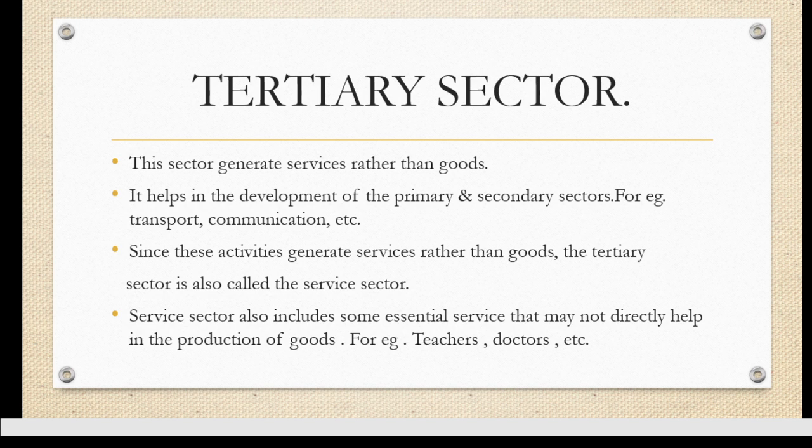Service sector also includes some essential services that may not directly help in the production of goods.